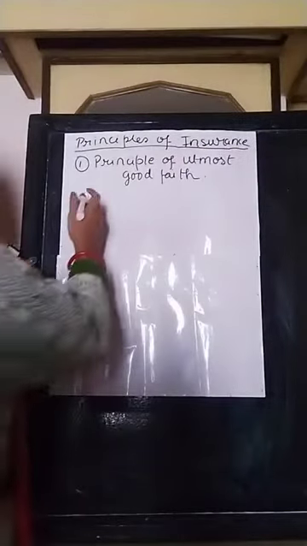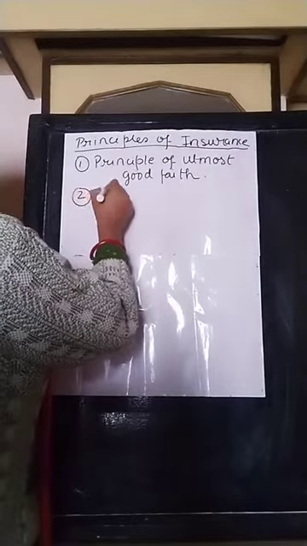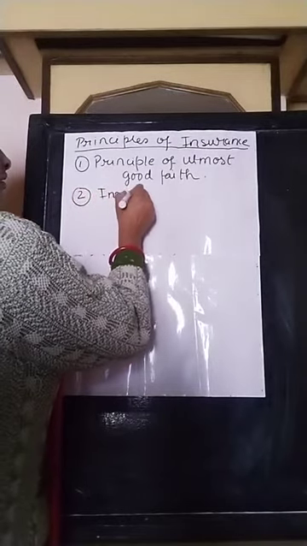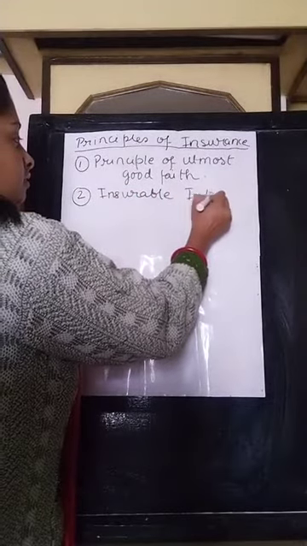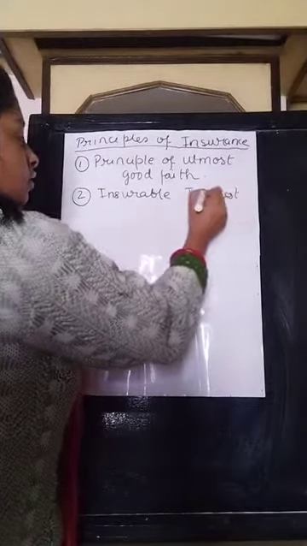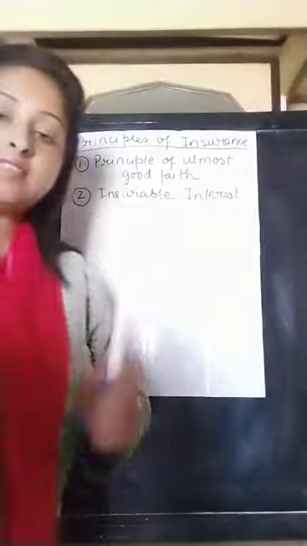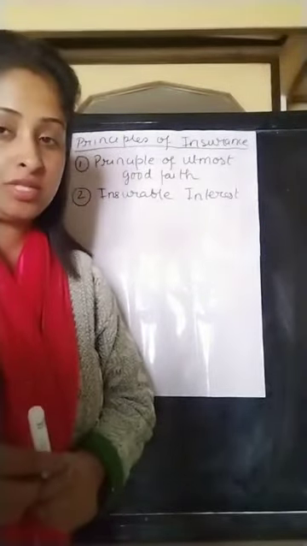Second point is the principle of insurable interest. What is this principle? According to this principle, the insured must have an insurable interest in the subject matter of the insurance policy.